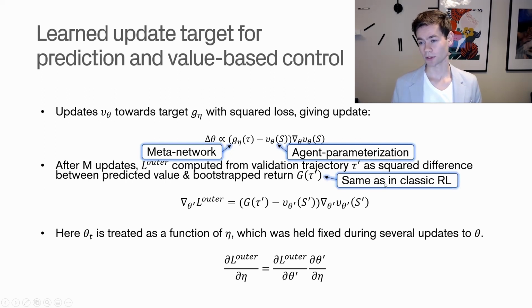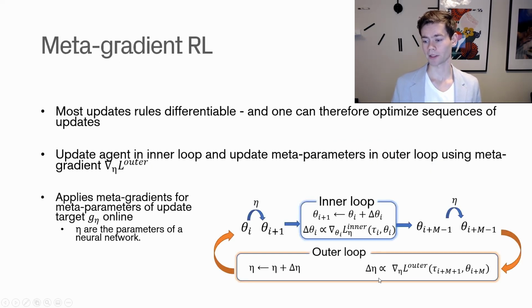So this is similar to the loss that you would use in a standard reinforcement learning application. So you have your bootstrap return here, and then you have your predicted value function based on the validation trajectory here. And you, again, update this in the gradient direction. And we want to now plug this in to what we saw before for the meta learning, which is basically here. So we want to update our meta parameters in this step as part of the outer loop.